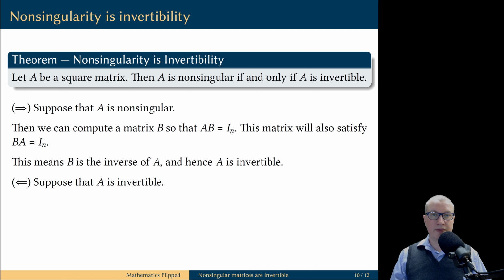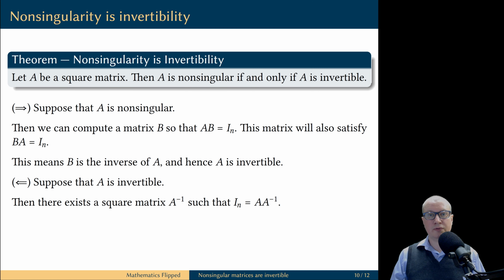It is the implication in the other direction that's going to be new for us. We are going to start with an invertible matrix A, and our goal is to prove that this matrix must be non-singular. Well, because A is invertible, it means there is an inverse matrix, and in particular A times inverse of A is equal to the identity matrix.